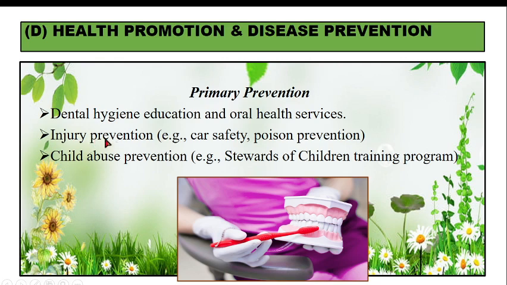Next is injury prevention. In relation to injury prevention, this includes two things. One is car safety. Car safety means we have specialized car seats available for small children, so that can be used. Poison prevention is we educate the parents not to keep medicines or pesticides, insecticides within reach of the children, because these are very poisonous for the child. So this is how we prevent poisoning. Okay, and we also keep the child safe from insect bites.